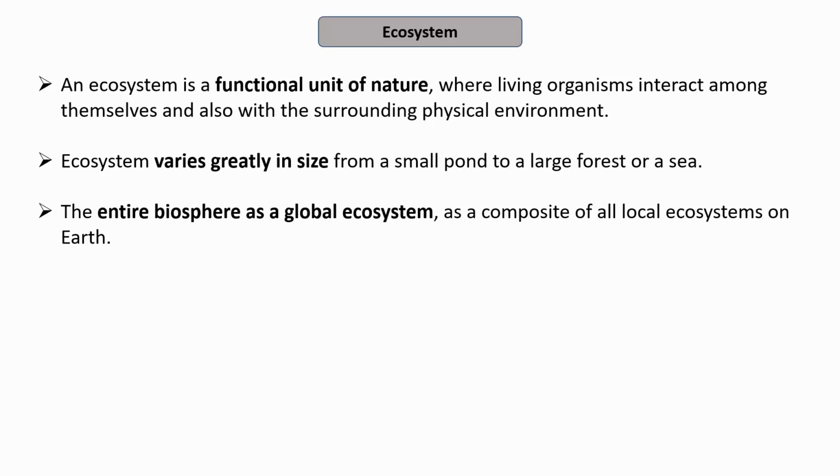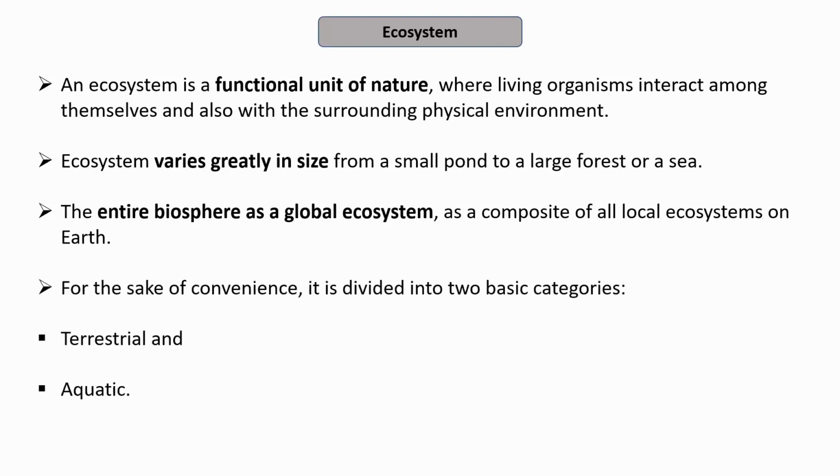For example, it will comprise of all the ponds, large forests, seas, and the total entity together will be called as the biosphere. But for the sake of convenience to study and to understand what is an ecosystem, the complete ecosystem is divided basically into two categories. The first one is the terrestrial and the second one is the aquatic. So terrestrial means the one on the land, aquatic means the one on the water.